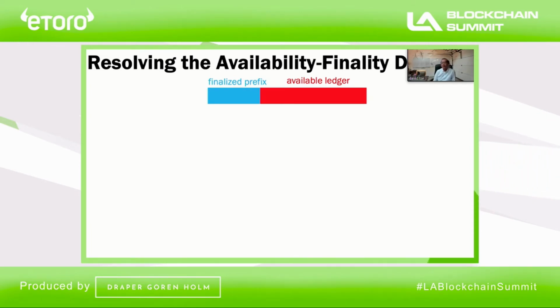Okay. So effectively now I have a ledger that has a prefix. The whole ledger is available, but the prefix is final. So in other words, the prefix can survive network partition, whereas the available ledger may become unsafe during network partition, but the available ledger keeps on growing.